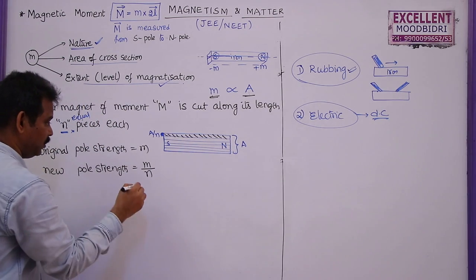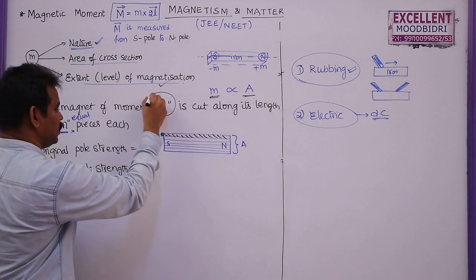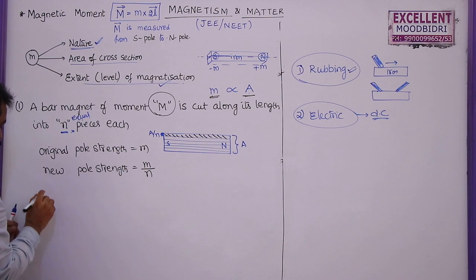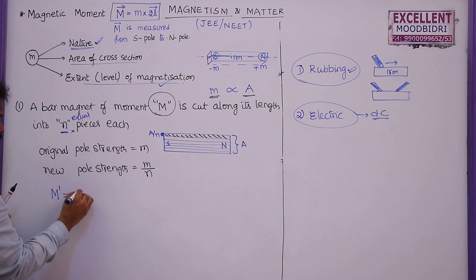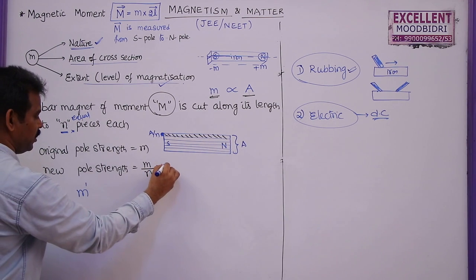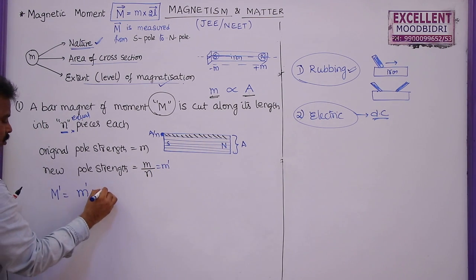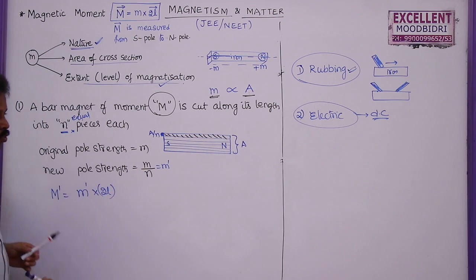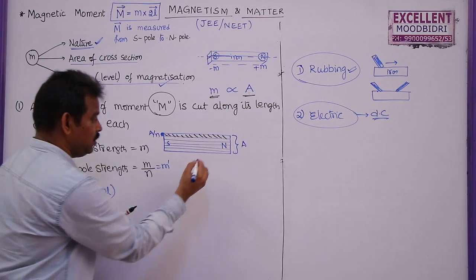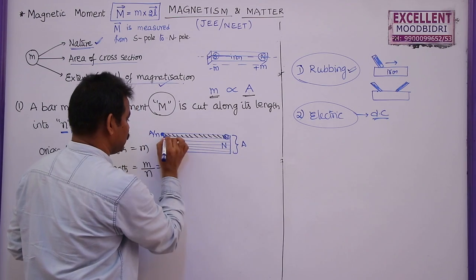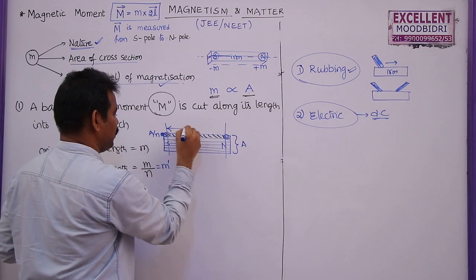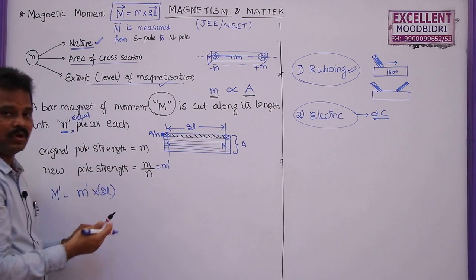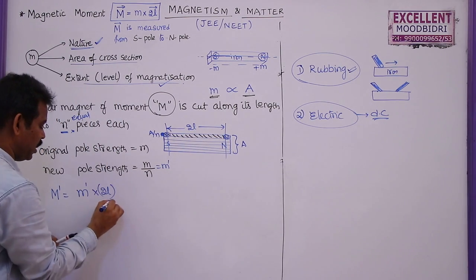Now what is the new magnetic moment? The original magnetic moment was M. So the new magnetic moment, m dash, I am going to write small m dash, into the distance between the two poles. As we discussed earlier, each and every magnetic piece will act as a bar magnet only. The magnetic length for each and every piece remains as 2L even after cutting. So this is not going to change.